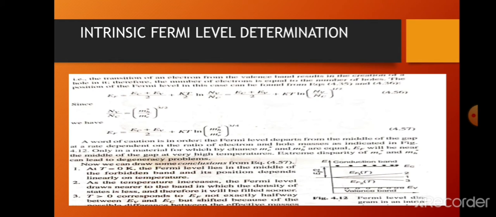The position of the Fermi level in this case can be found from equations 4.35 and 4.36, which are given in the text, by the equation EF is equal to (EC plus EV) divided by 2 plus KT by 2 ln(NV by NC), as shown in the equation. So this is equal to (EC minus EV) divided by 2 plus KT ln of (NV by NC) to the power half, as you have shown in this equation.